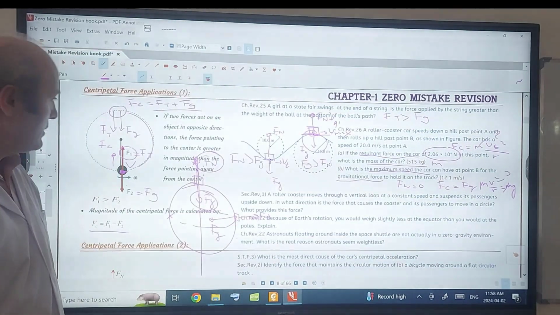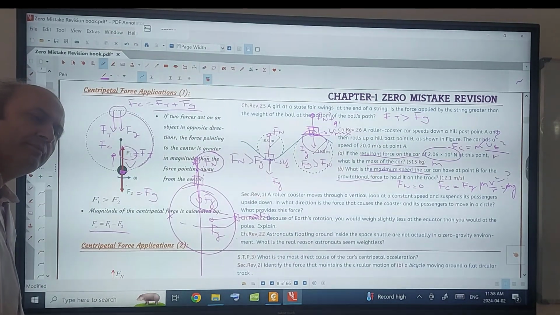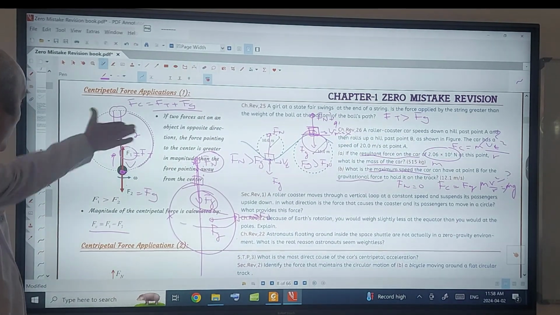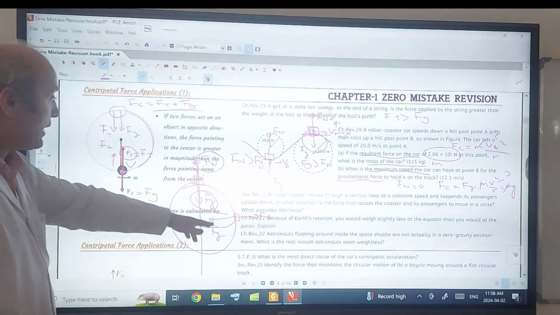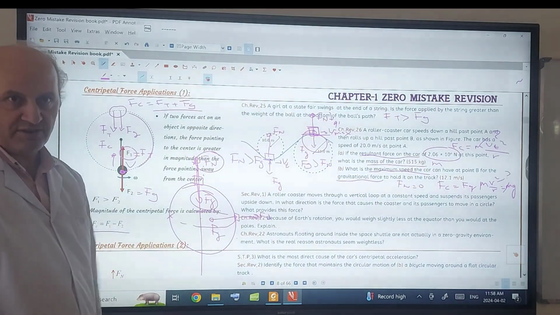Teacher, at the poles, Fn is greater than Fg? No, they are equal at the poles. But at the equator, the one which is greater is the one which is pointing in the center. Fg is greater. Yes, Fn is less.